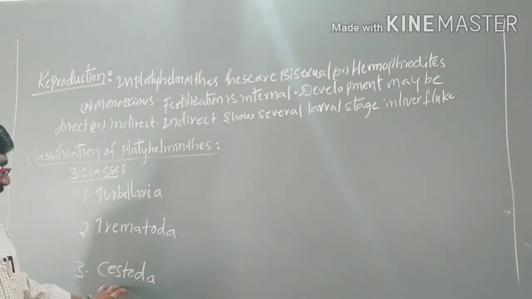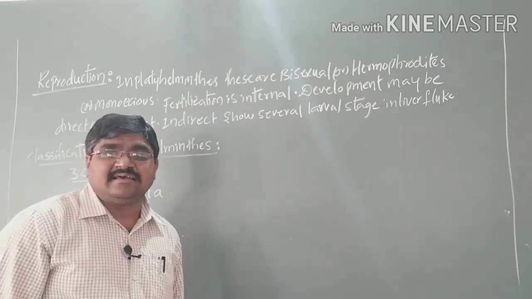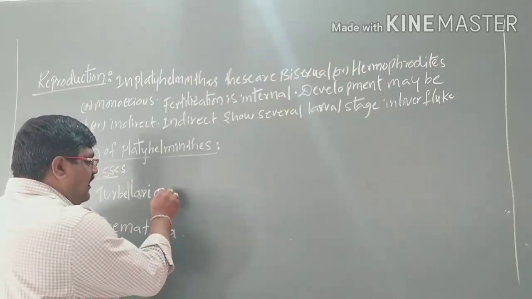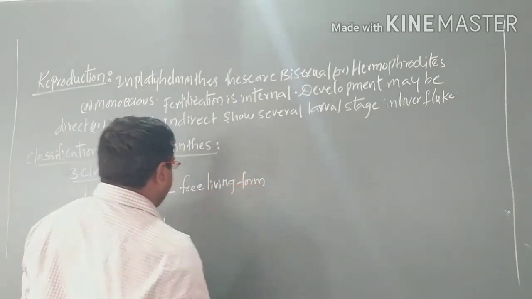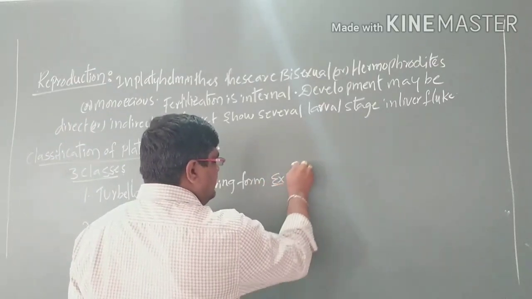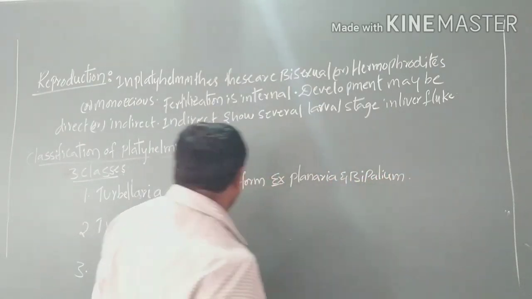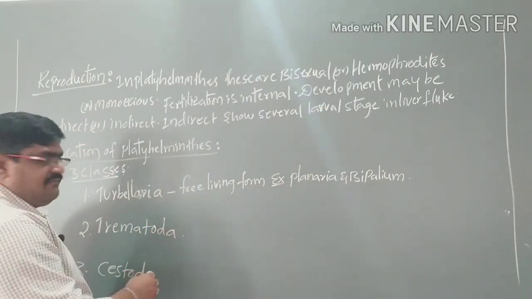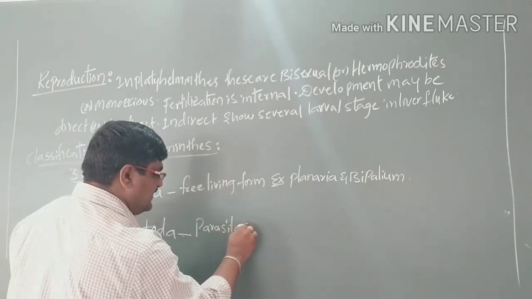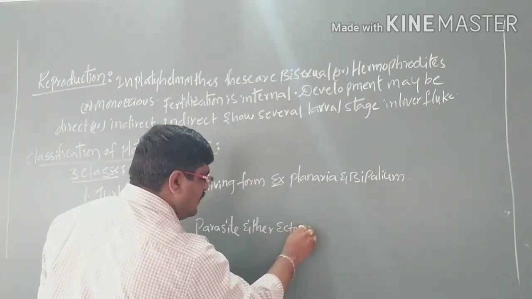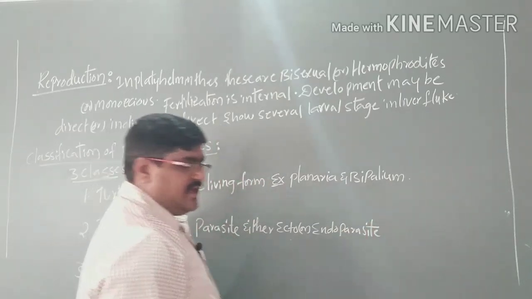These are classified based on free-living and parasitic nature. Turbellaria are all free-living forms, for example Planaria and Bipalium. Trematoda are parasitic, either ectoparasites or endoparasites.